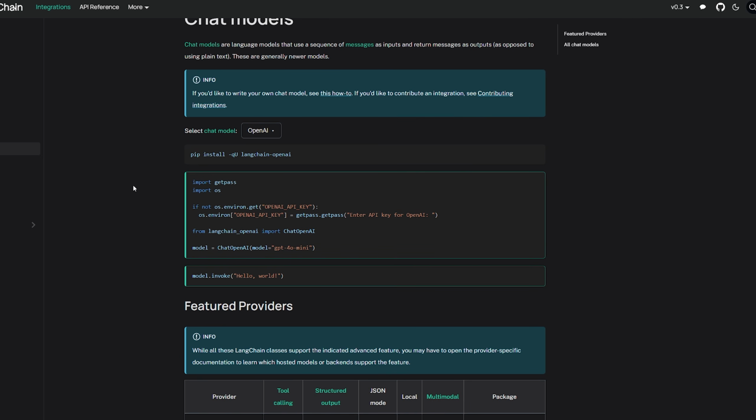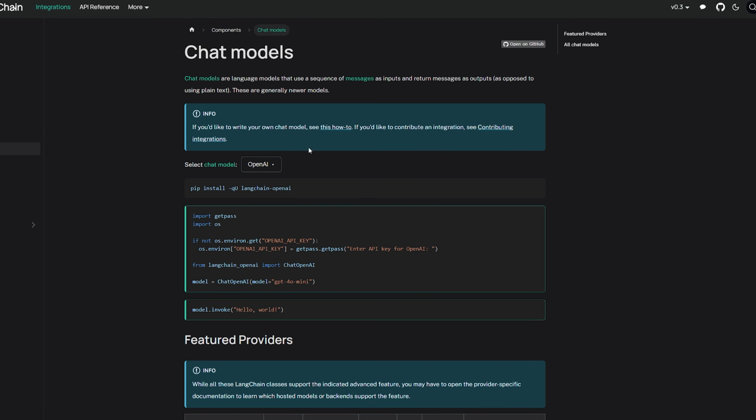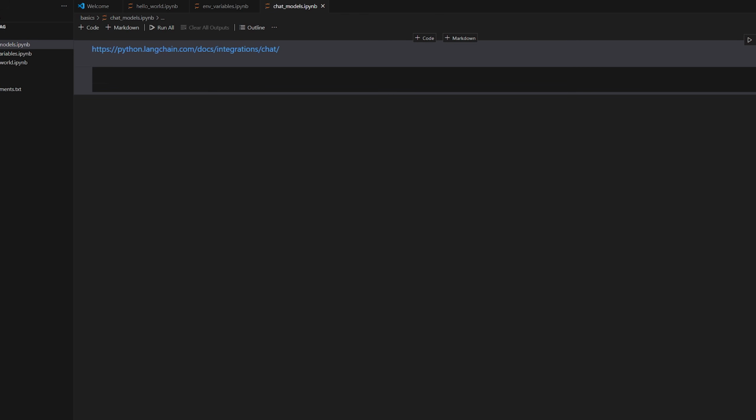I'll show you guys in a future episode how to use something other than OpenAI, like, for example, a Llama model instead, okay? So if you don't want to pay money and all that, that's perfectly understandable. You can use other options as well. All right, so let's get started.